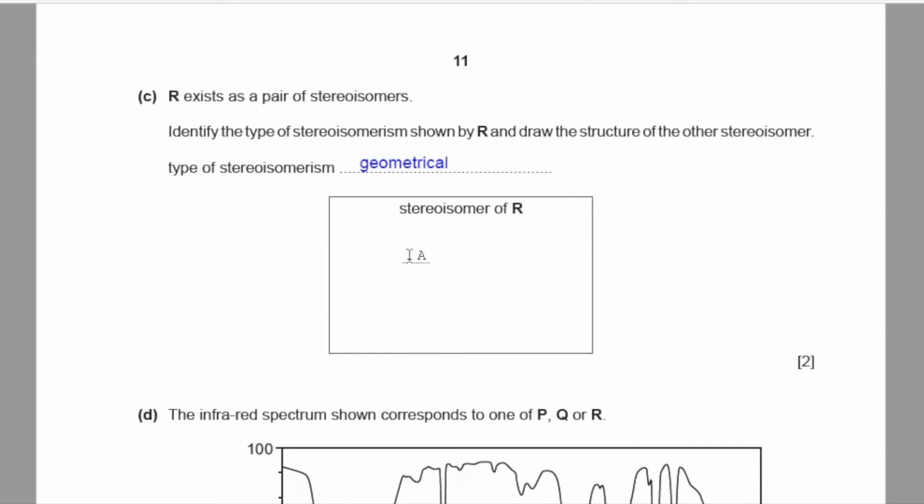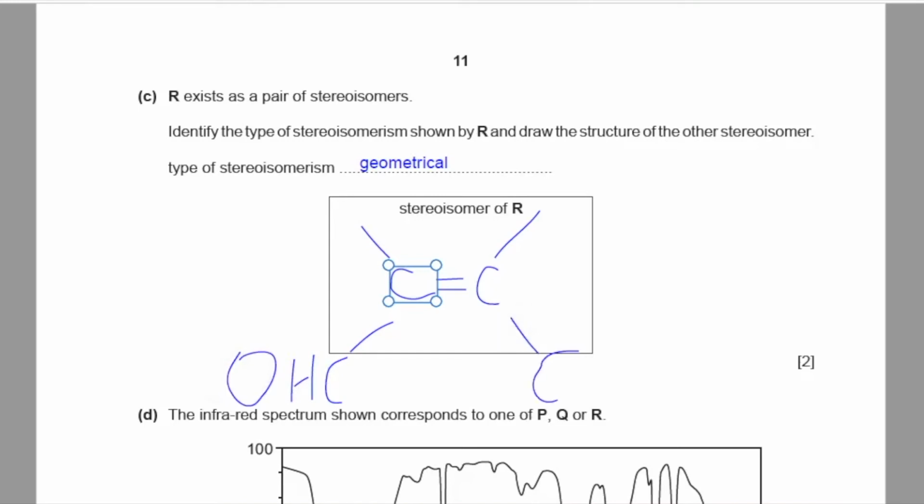The other stereoisomer of R is a carbon to carbon double bond, and this time we should have two hydrogen atoms on the top, and CHO, which is the aldehyde group, and the ethyl group should be down here.